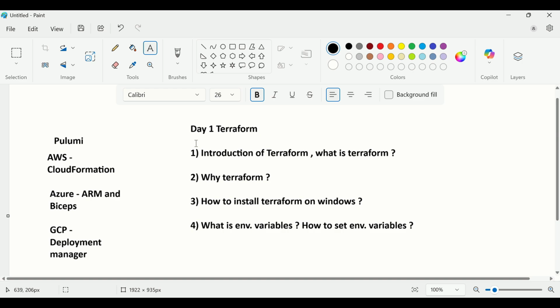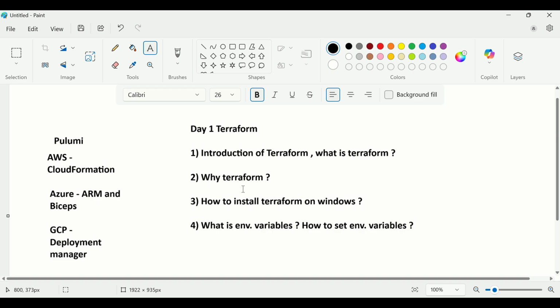Then, this is an interview question. When I was a fresher, I got this question: what are the alternatives of Terraform, and what is the difference between Terraform and CloudFormation? So this is the answer: CloudFormation supports only AWS resources, not Azure and GCP. Terraform supports multi-cloud; there are multiple providers available inside Terraform. Terraform supports AWS, Azure, GCP, then Oracle, Rackspace. There are multiple cloud providers available, right?